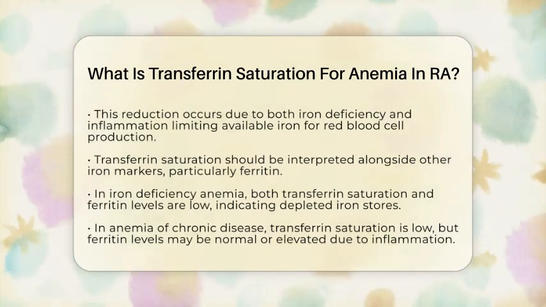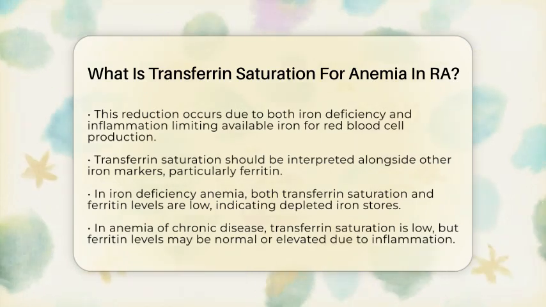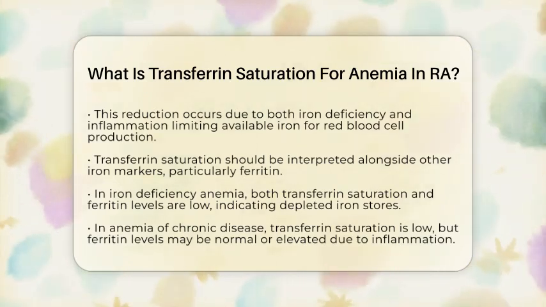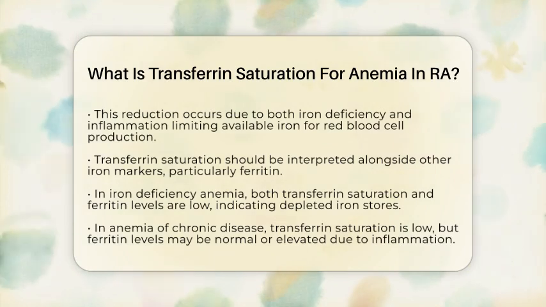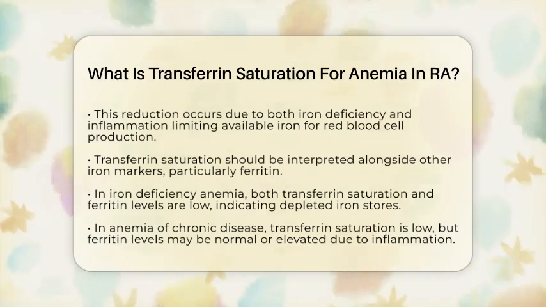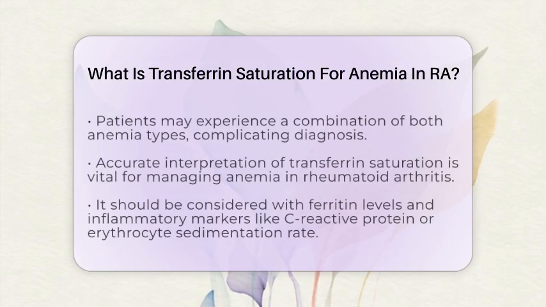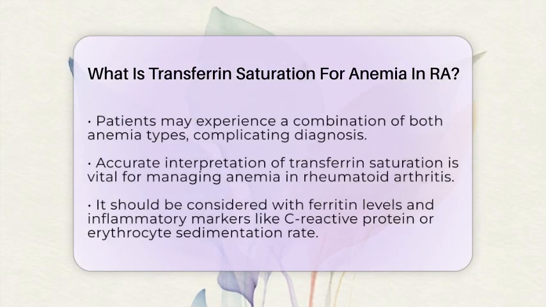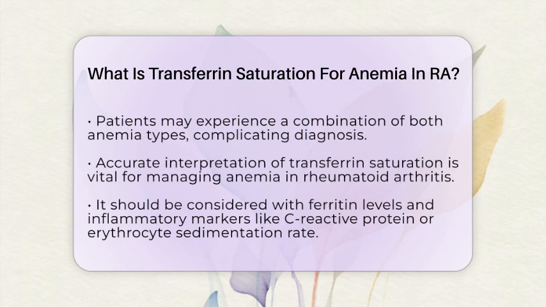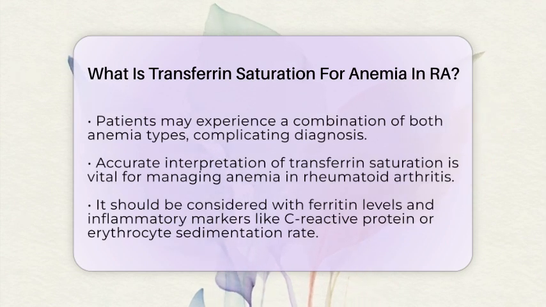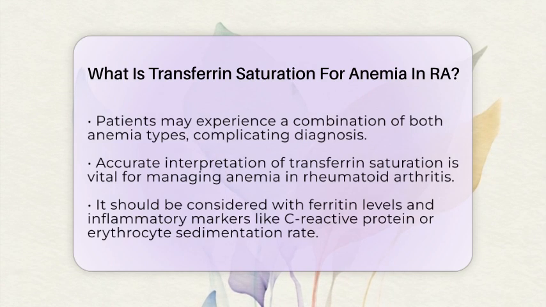Sometimes, patients may experience a combination of both types of anemia, which can complicate the diagnosis. In this case, transferrin saturation remains low, ferritin levels may vary, and transferrin levels can also fluctuate. This mixed pattern reflects both true iron deficiency and the effects of inflammation. Interpreting transferrin saturation accurately is vital for effective management of anemia in rheumatoid arthritis.